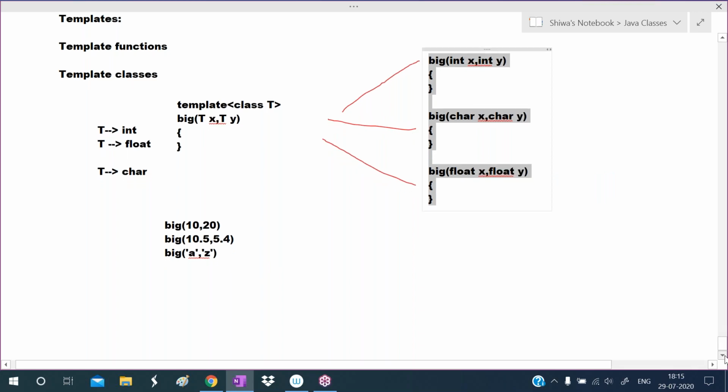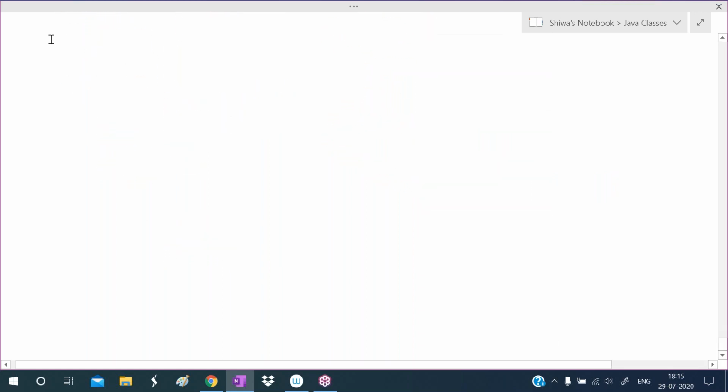Okay, now my question is, are there any drawbacks for C++? Yes, drawbacks are there. So C++ has some drawbacks. What are those? What are the disadvantages? What are the limitations of C++?